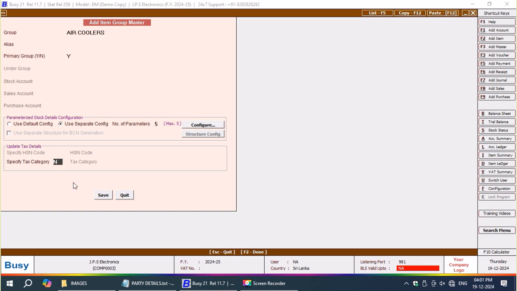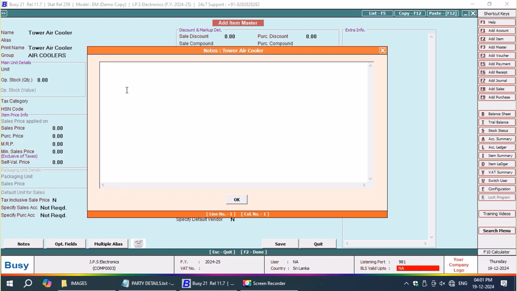Okay, here tax category is yes, and the tax category is 15%. I want to provide a note here that should be printed along with the item in my sales quotation. What is that note? My note says, according to party, free delivery up to 10 kilometers.